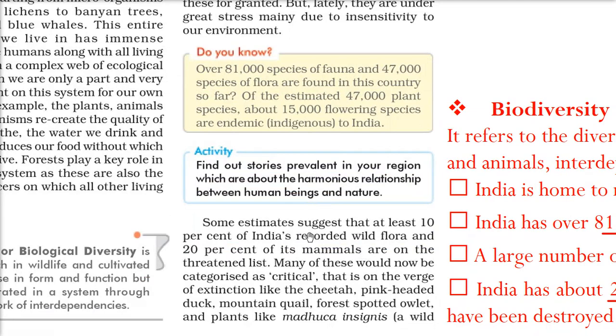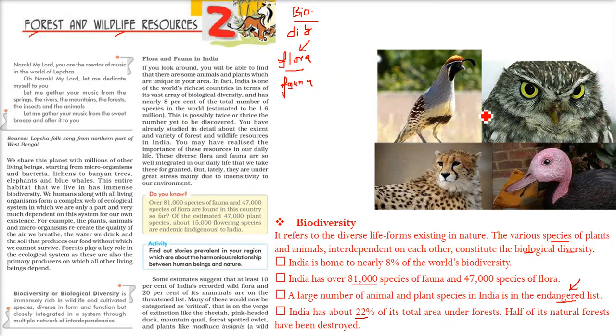But there are certain estimates which are alarming. That is, 10% of India's recorded wild flora and 20% of the mammals are in the threatened list. They are in a critical situation. They are on the verge of extinction. Some of them, which I just showed you, are almost finished.